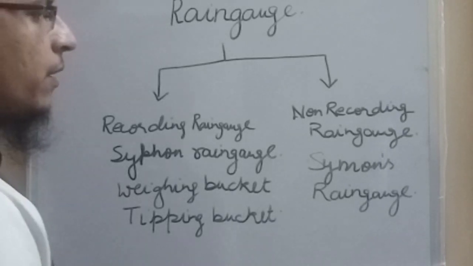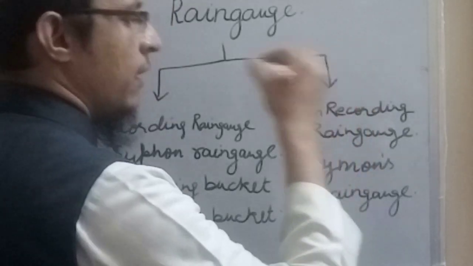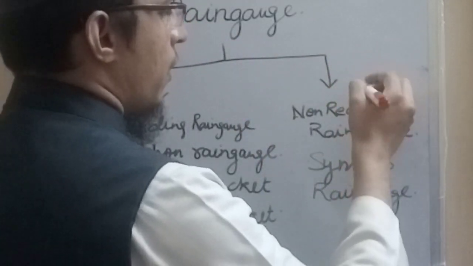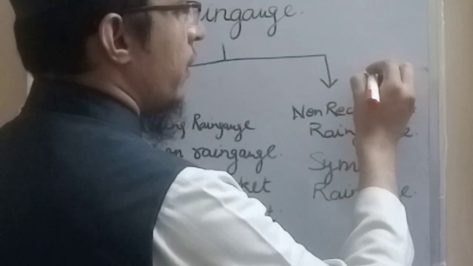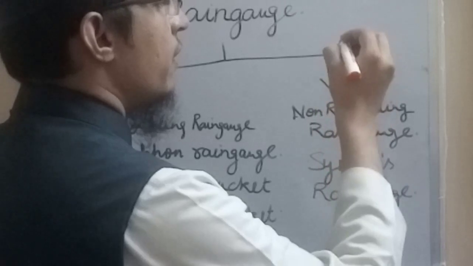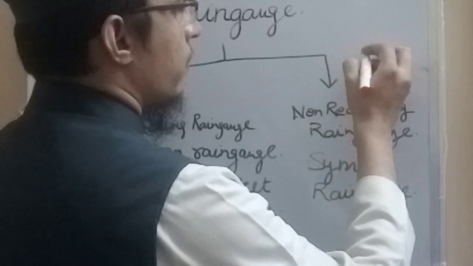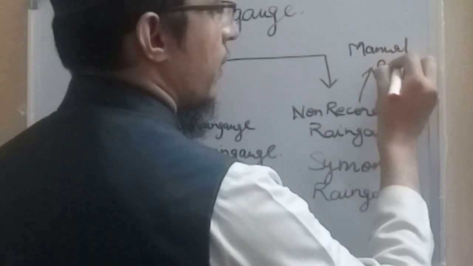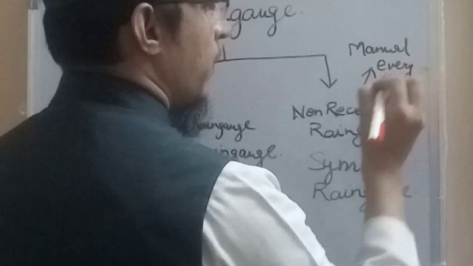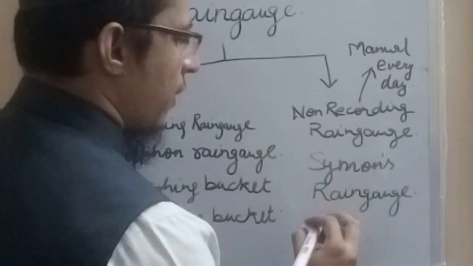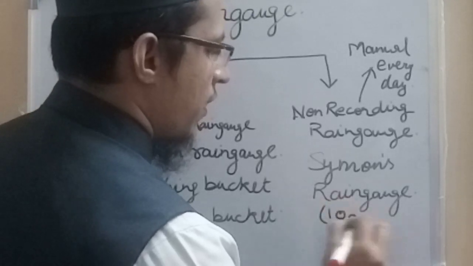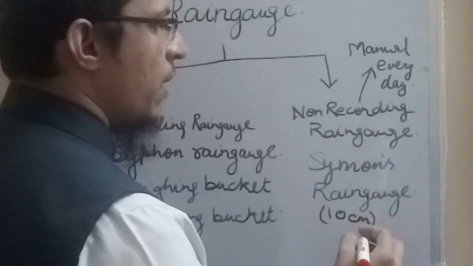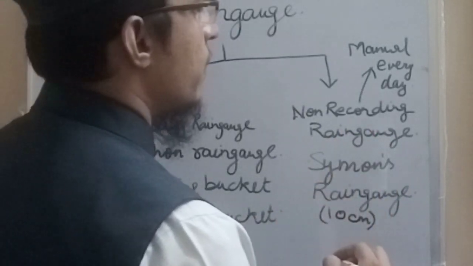In the case of a non-recording rain gauge, the reading has to be taken daily, manually. At around 8 to 8:30 a.m. in the morning, all over India, the readings of non-recording rain gauges are measured and recorded. Typically, a non-recording rain gauge has a capacity of 10 centimeter. If the rainfall is greater than 10 centimeter, then the rain gauge has to be emptied manually, and that recording has to be taken into account.